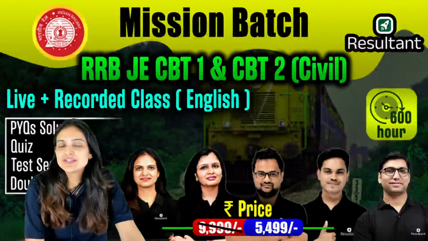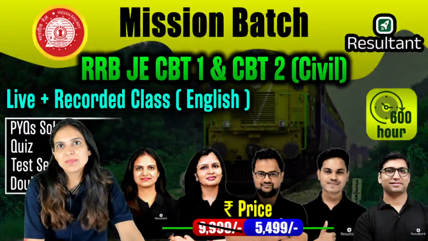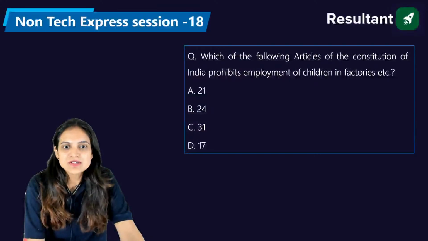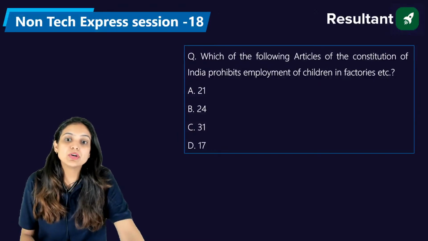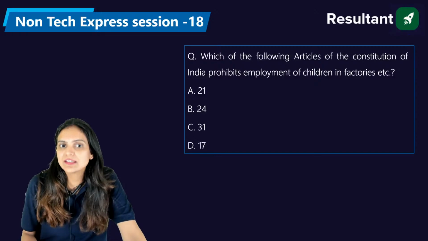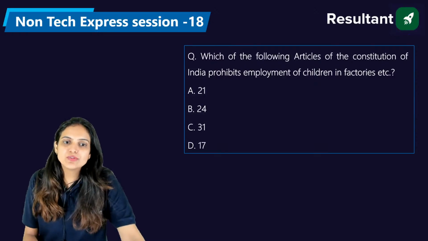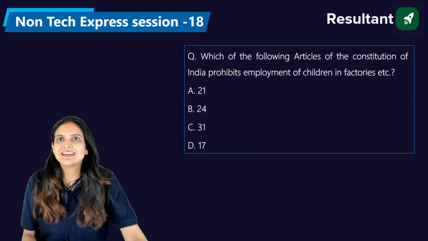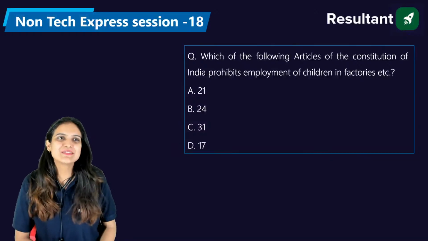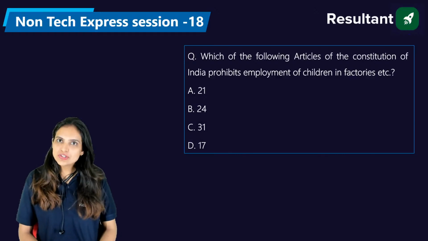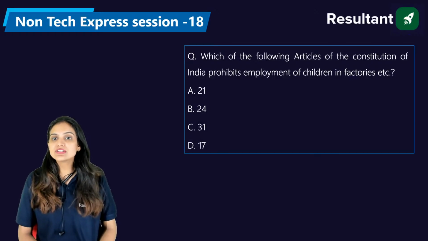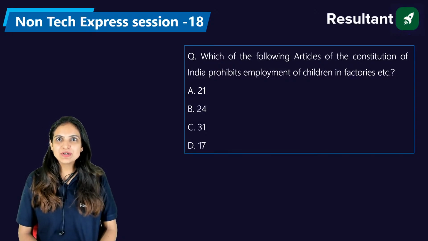So your first question is on your screen. Kindly answer this question. Here they are asking: which of the following articles of the Constitution of India prohibits employment of children in factories, etc.? Article 21, 24, 31 or 17? Please answer, everyone. I hope you will be able to answer this question.